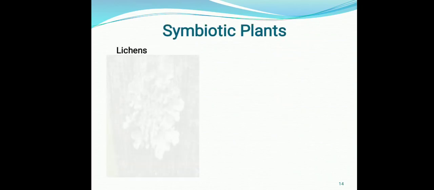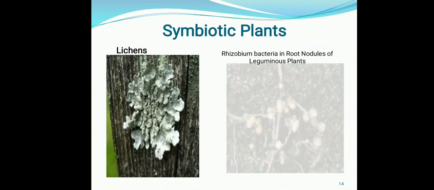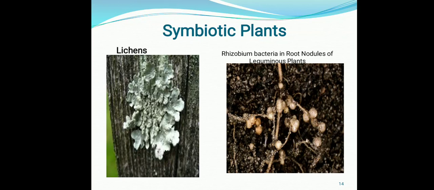Now we come to the fourth mode, which is called symbiotic plants. These are the plants which live in association with other plants and share their shelter and their nutrients. So we call them symbiotic plants, and the association between these two different plants is called symbiosis. Basically, in this relationship, both the plants get mutually benefited. It means they both get benefited from each other.